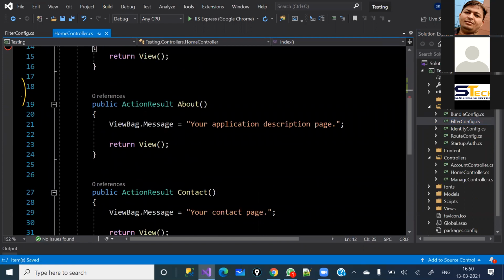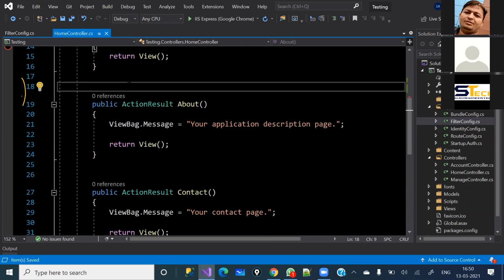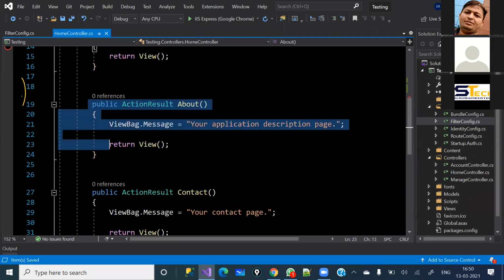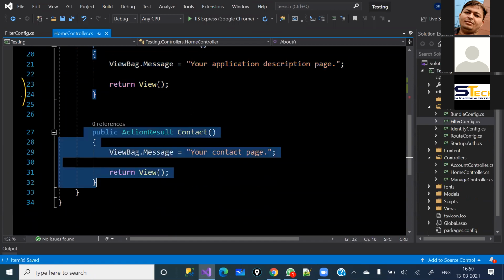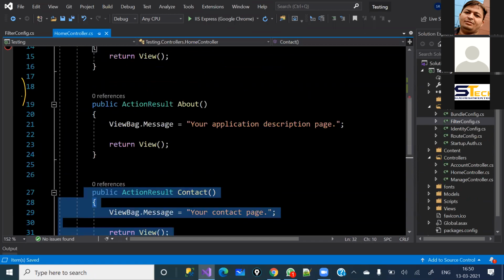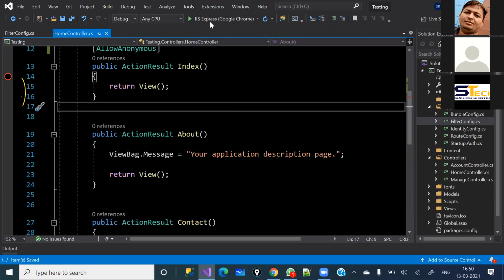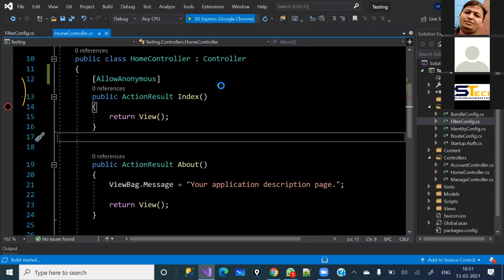In the next couple of minutes, I will show you how I am going to provide the access. If you are a user and you have registered yourself, you can only see the about part. You cannot see the contact as well. But admin can see all the actions, I mean, all the view pages. How we are going to do that, I will explain in the next couple of minutes. So let me run it first and let me show you.